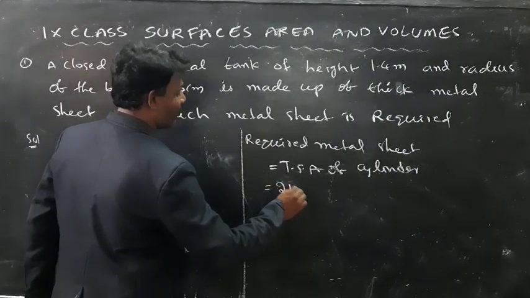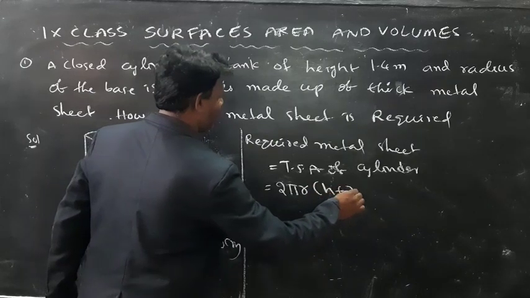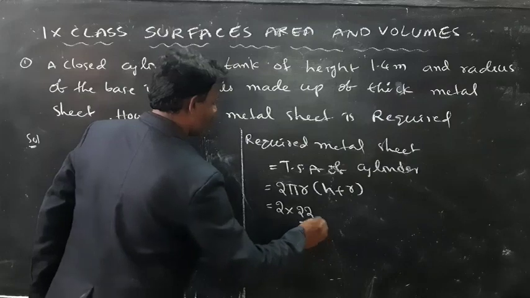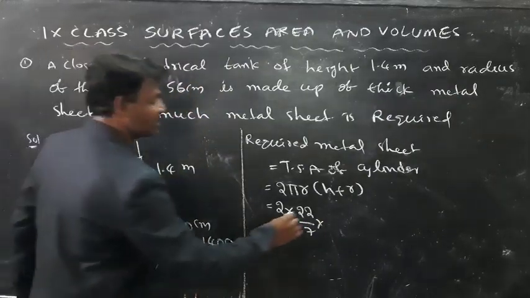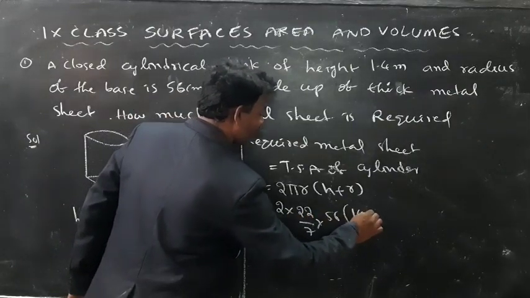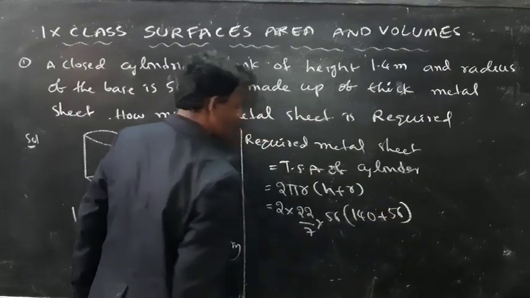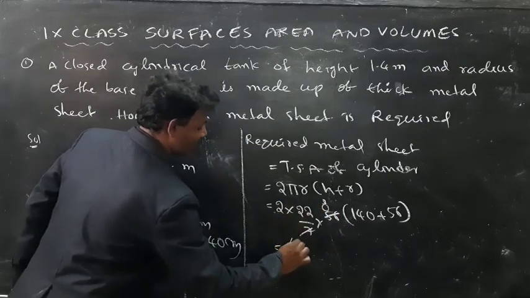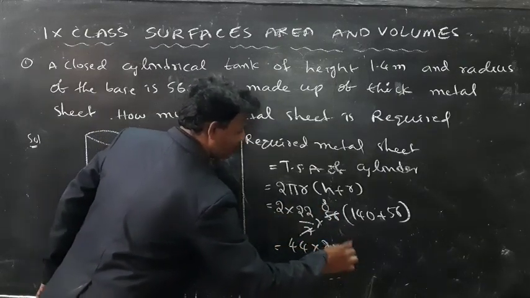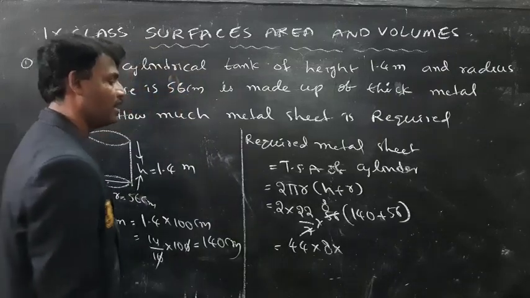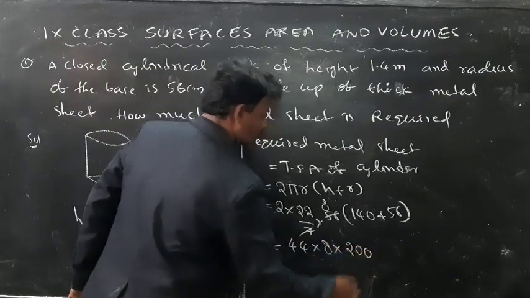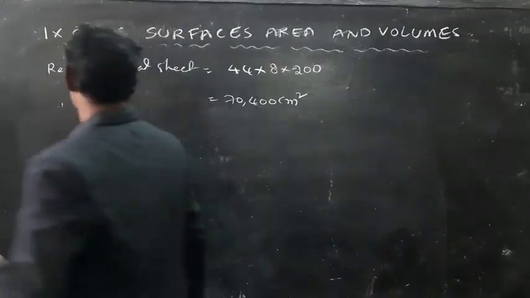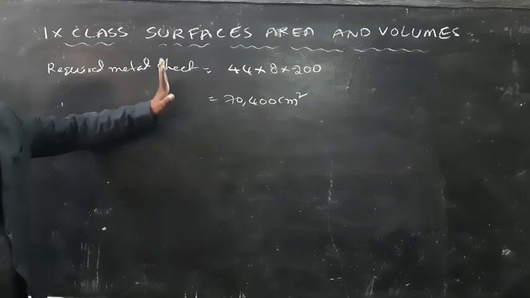What is the formula to find the total surface area? 2 pi r (h plus r). 2 means 2, pi means 22 by 7, into what is the radius here? 56 centimeters. What is the height here? 140 plus 56. 7 ones are 7, 7 eights are 56. It is 44 into 8 into 140 plus 56. We can write that as 200. The required metal sheet is 44 into 8 into 200.